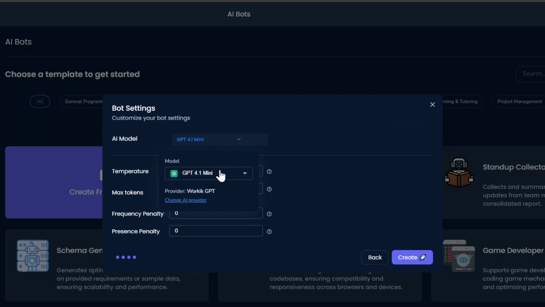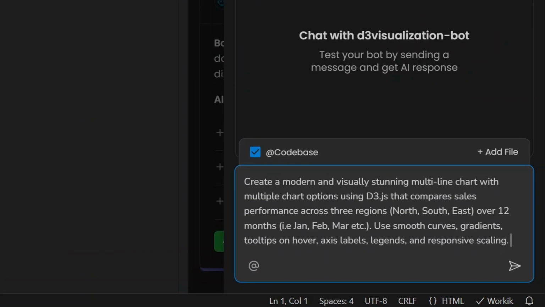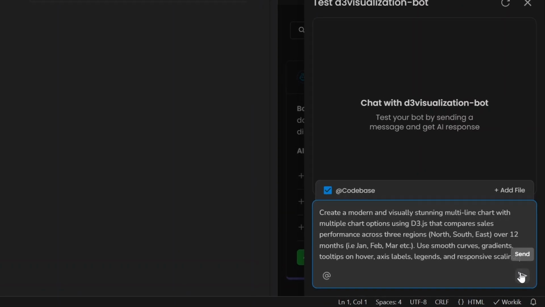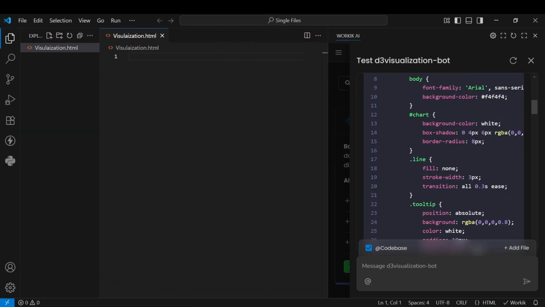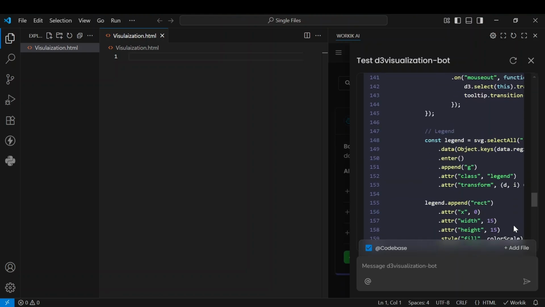Finally, I'll choose the AI model that will power the assistant, click Create, and that's it. Our bot is now built and ready. Over in VS Code, I can now ask the assistant for exactly what I need: a complex responsive sales chart. It understands the prompt and immediately writes the complete HTML, CSS, and JavaScript.